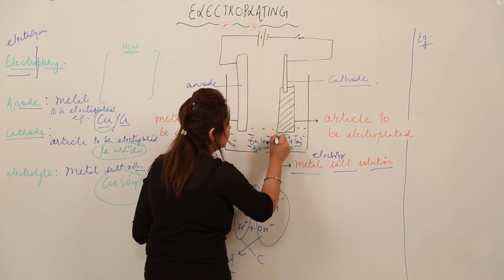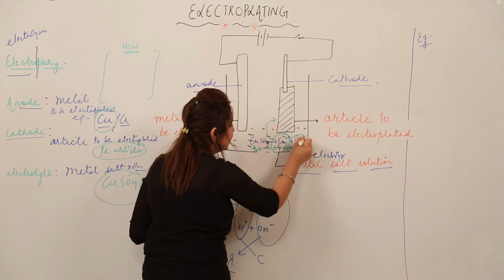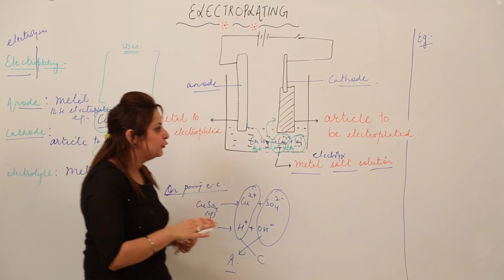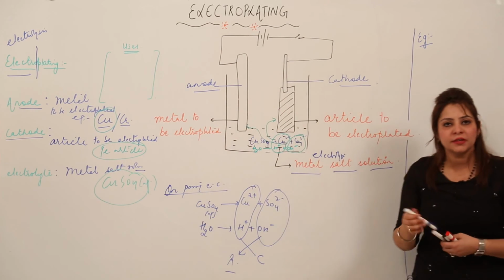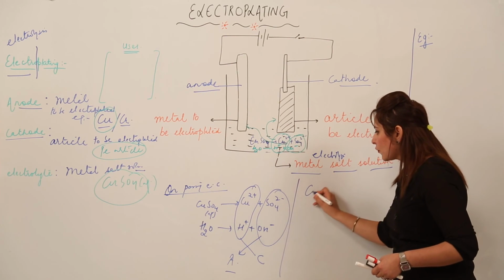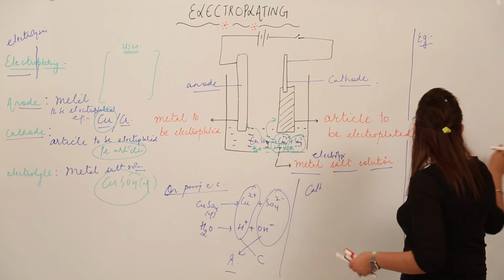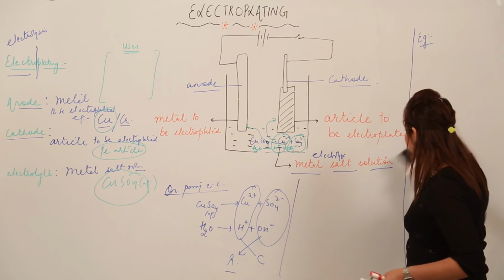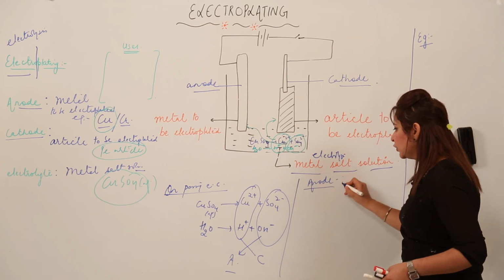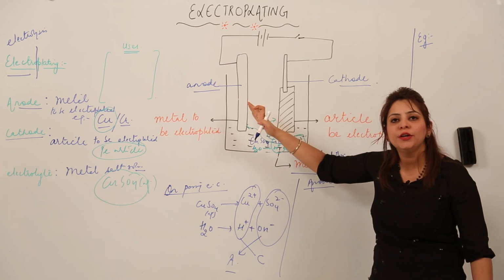These ions are just moving towards cathode and these ions are moving towards anode. Right. So now we'll just look for the reactions which will take place at respective cathode and anode. So what will happen? At first we'll look for the anode. Right. So what is going to happen at anode? So on anode, which ions are going to move?